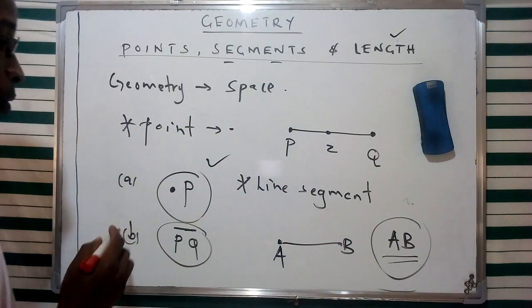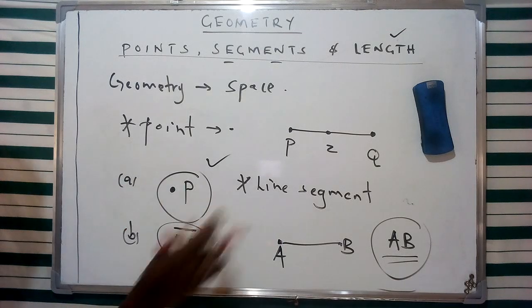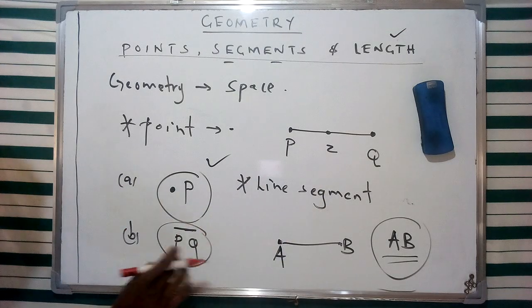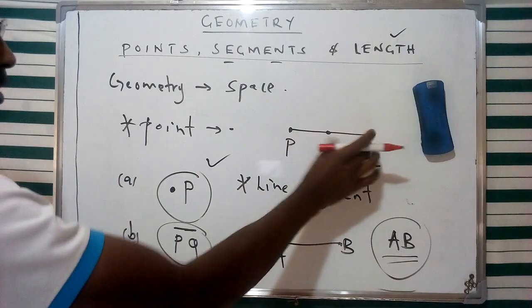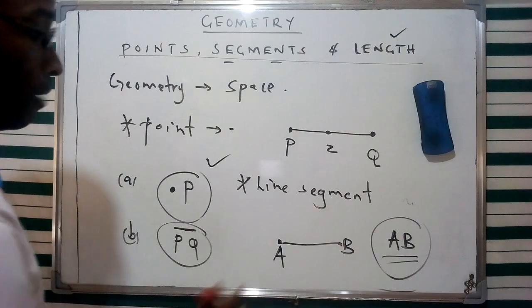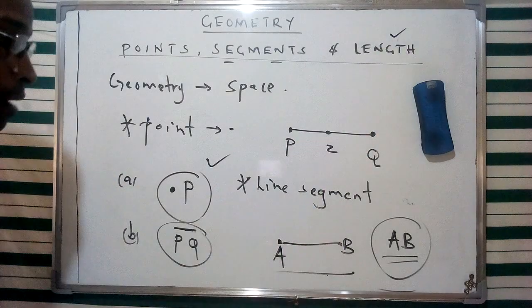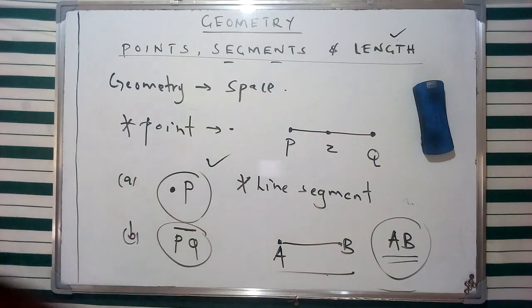I've said that we can describe a point using this specific point P, and then a line segment PQ using PQ, and this is going to constitute all the other points which lie in between the endpoints. And lastly, I've said that we can describe the distance or the length of a line segment using this specific notation.